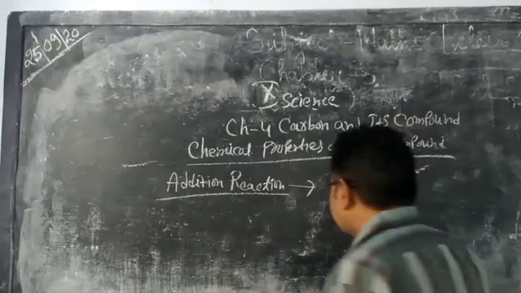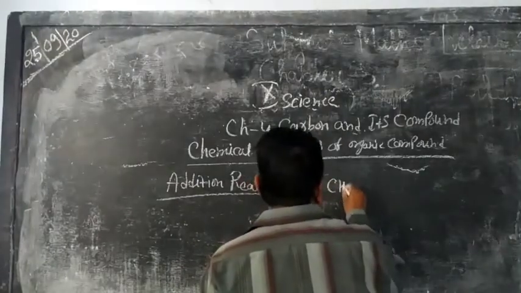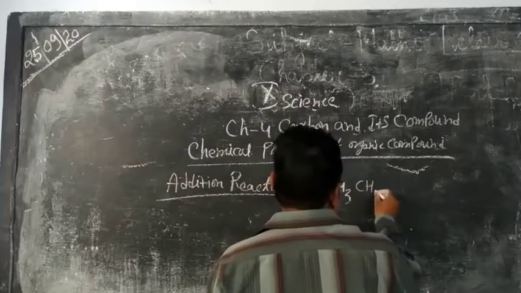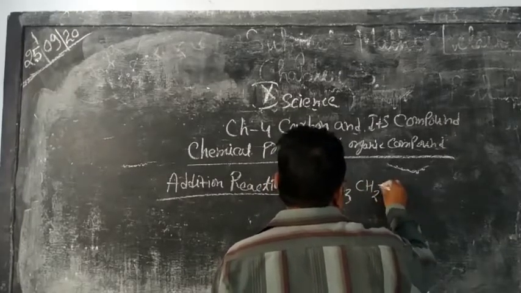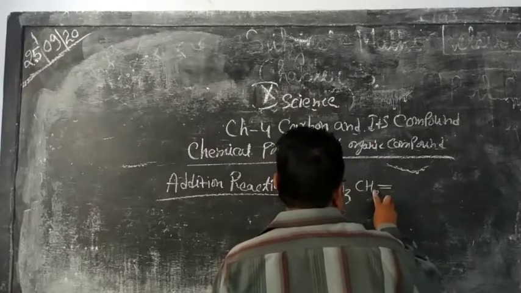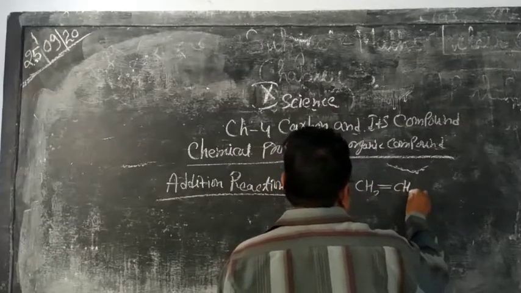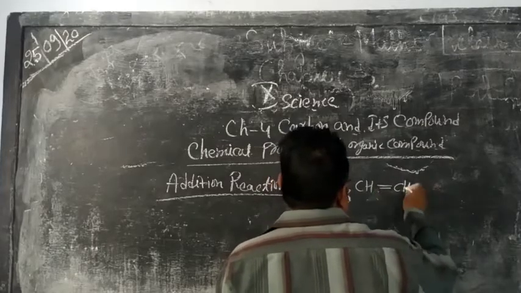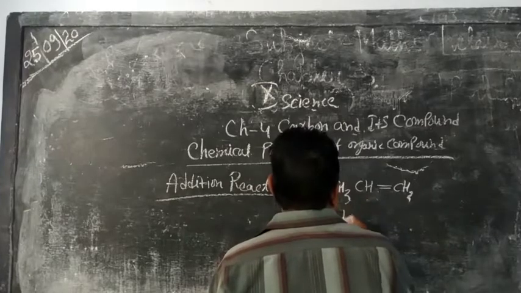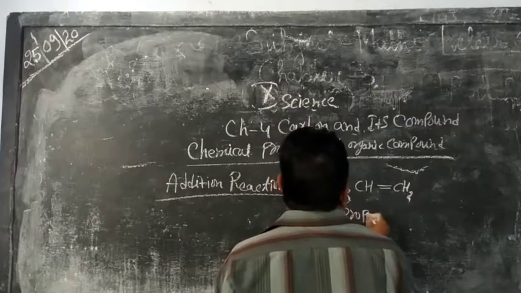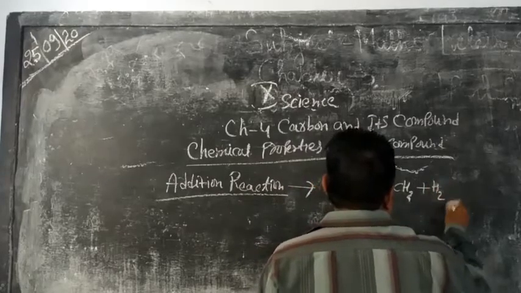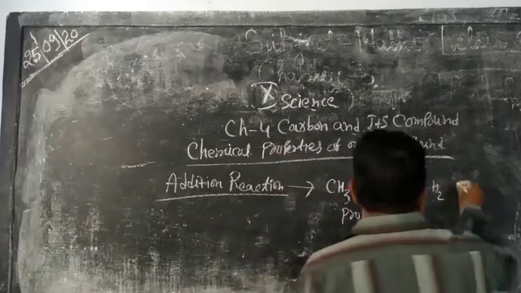CH3, CH double bond, CH2. This is the formula of 3-carbon compound propene. What happens when hydrogen is added here?